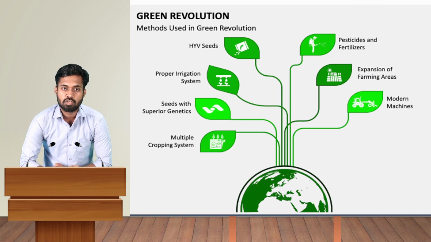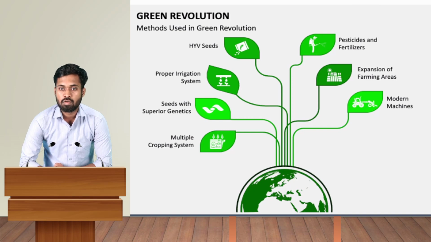Next, we focused on the multiple cropping system, that is intercropping, crop rotation, mixed farming. We also started using pesticides and fertilizers. Why? Because this gives a higher yield. Because of this, our output drastically increased, and that's how we became a food sufficient country.